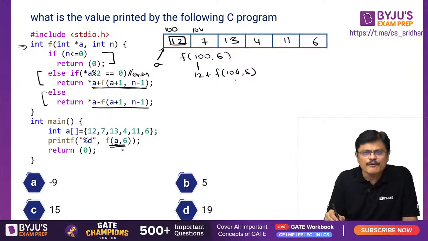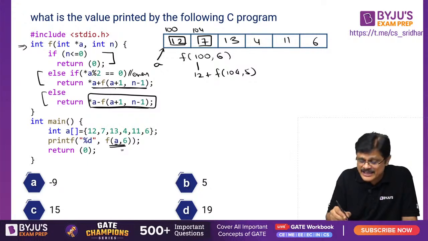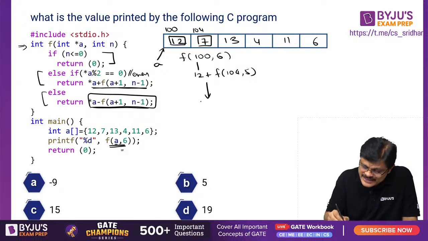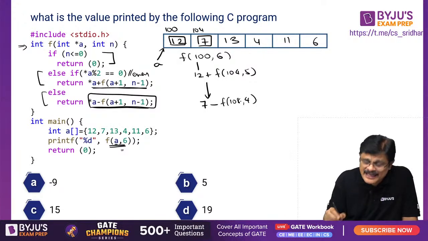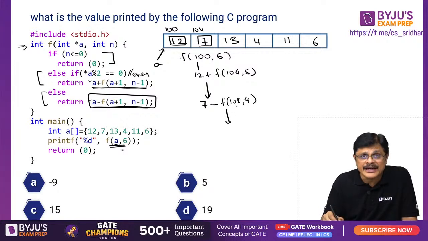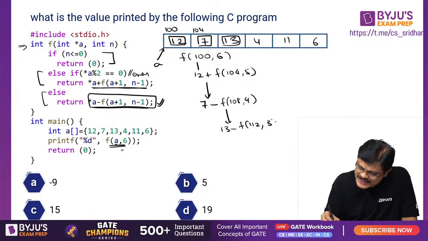Right. Now F(104, 5). At this location, A plus 1, the value is odd, so this piece of code gets executed. The value at A is 7, so this will call 7 minus F(108, 4). Am I clear? Now F(108) is called, meaning this location. Again it is odd, so this part gets executed. The value is 13, so 13 minus F(112, 3).